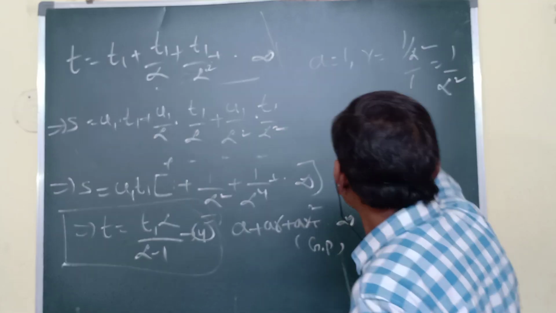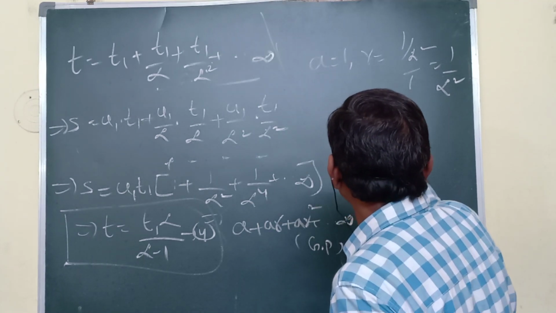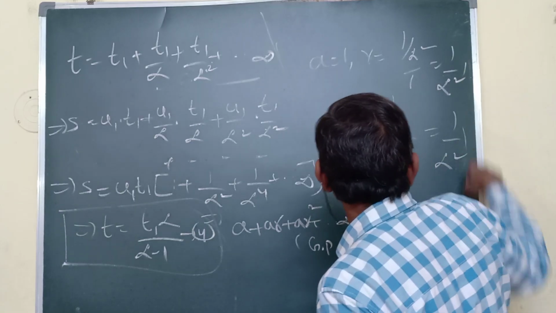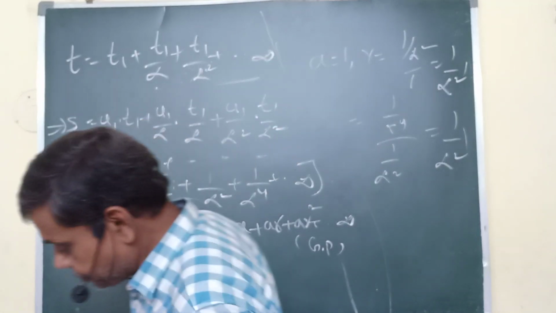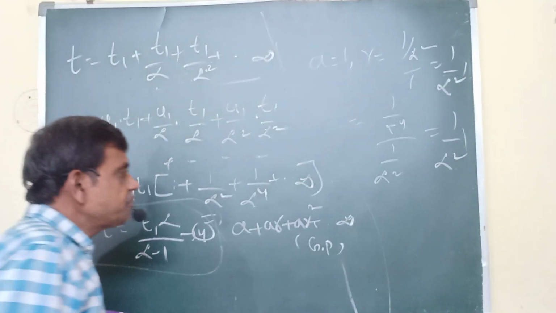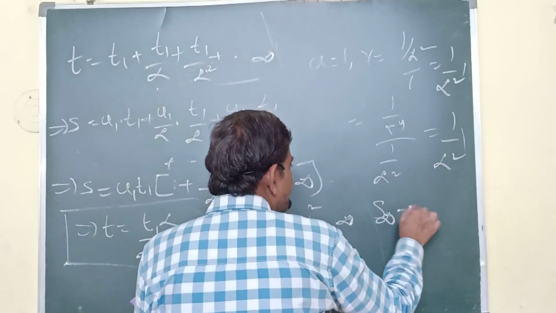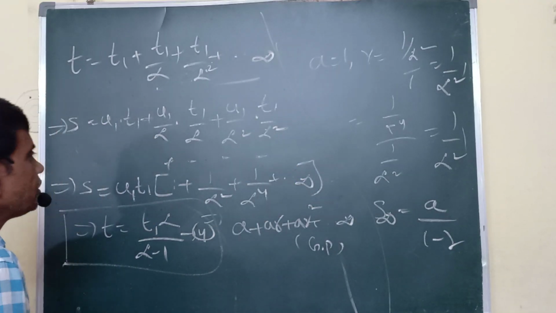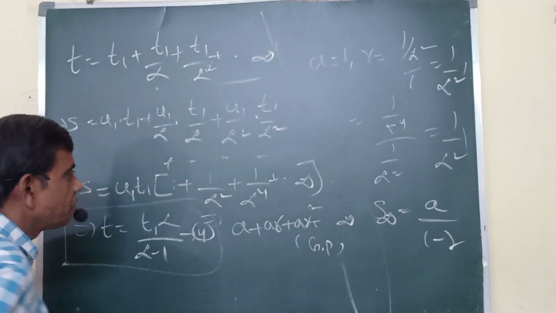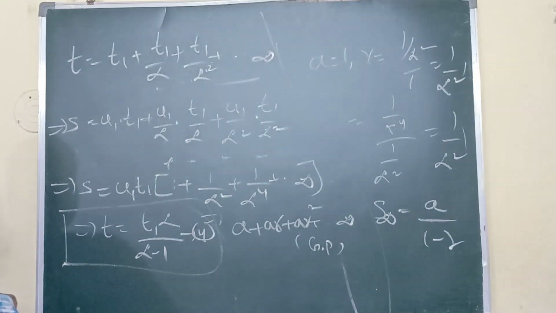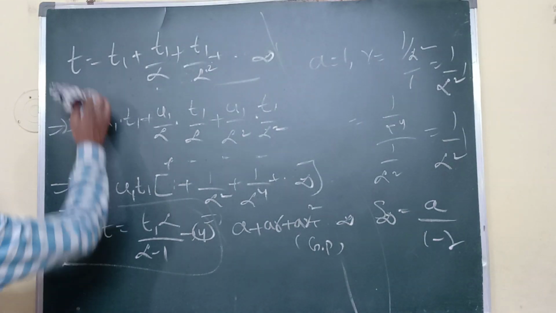Similarly 1 by alpha power 4 by 1 by alpha square, same, I am getting 1 by alpha square. These two must be same. We know this from mathematics, the GP process. Now go to the formula. What is the formula for S infinity? That equals a by 1 minus r. Now what is a? 1. Substitute the r value. Then what am I getting? Total displacement.